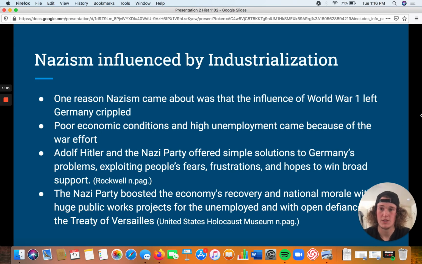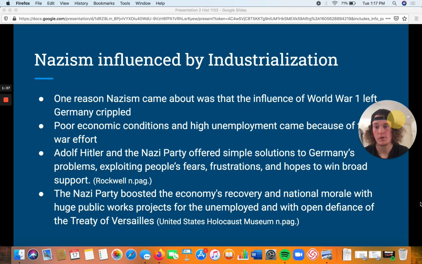So, Nazism influenced by industrialization. One reason Nazism came about was that the influence of World War I left Germany crippled. Poor economic conditions and high unemployment because of the war effort. So Hitler had to do something. Germany was hurting after World War I, and they were having to pay war reparations as part of the Treaty of Versailles as well. So Hitler and the Nazi Party offered simple solutions to Germany's problems, exploiting people's fears, frustrations, and hopes to win broad support.